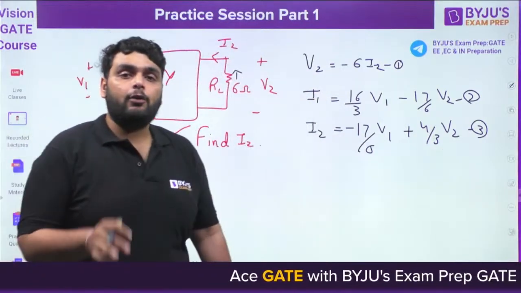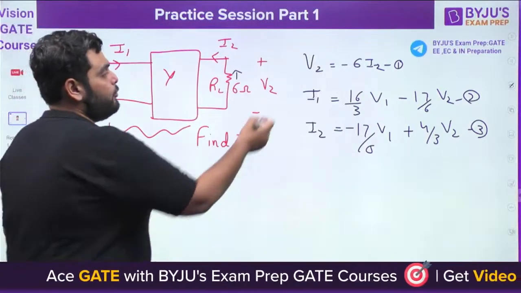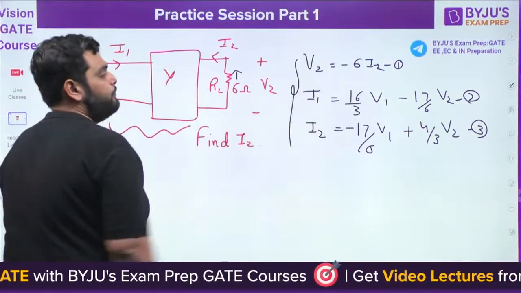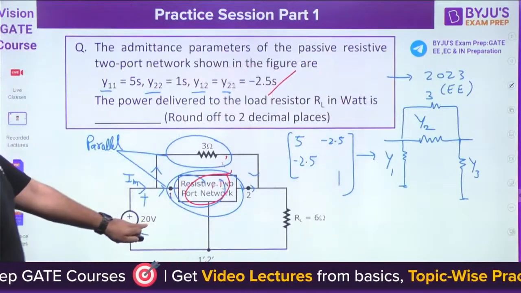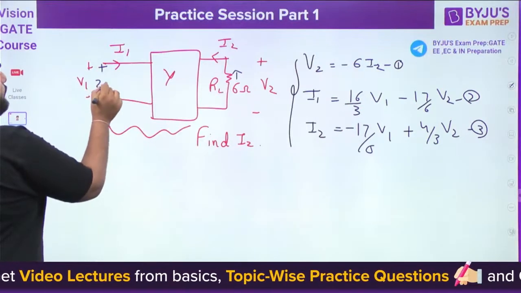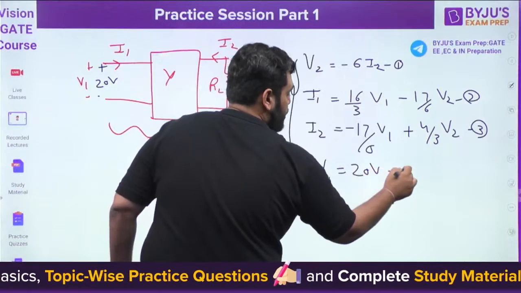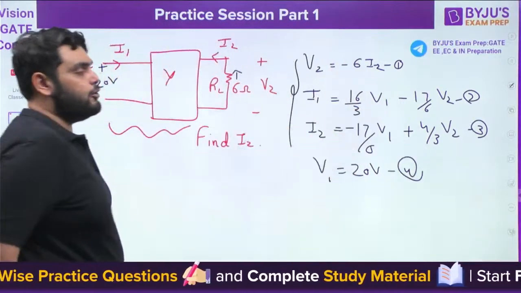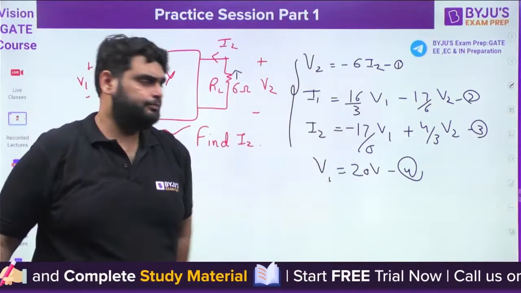What you need to find out? You need to find out I2. So if you want to find I2, you have these 3 equations. You can solve it. And if I'm missing something, here we have 20 volt also. Sorry. So we have been given 20 volt also. So the fourth equation is V1 is 20 volt. So you have 4 equations. By solving this, you can find out I2. Understood? Easy up to here.